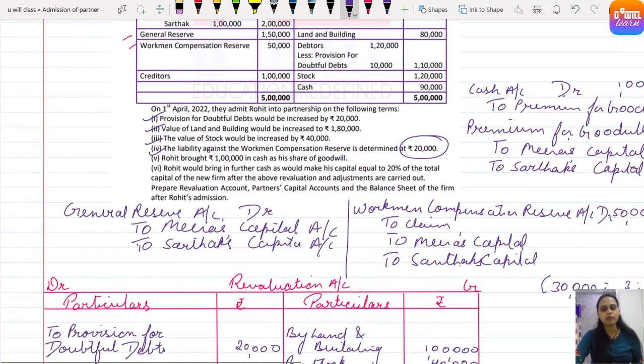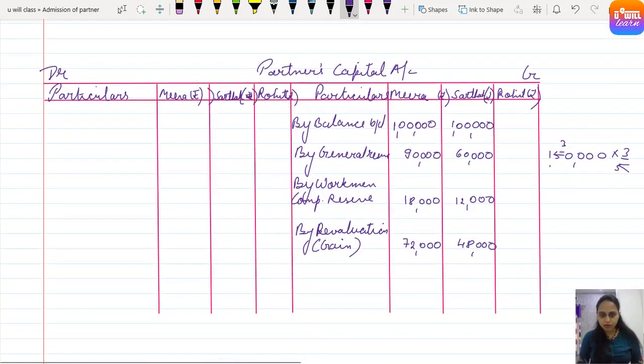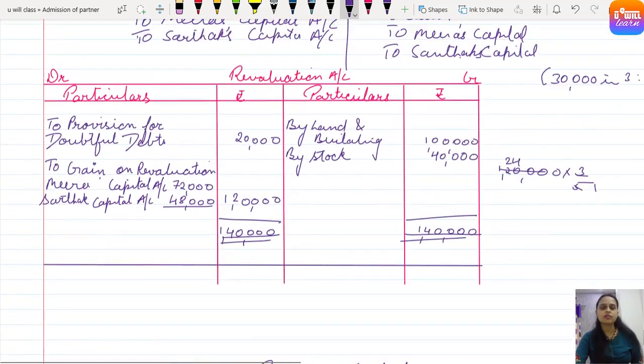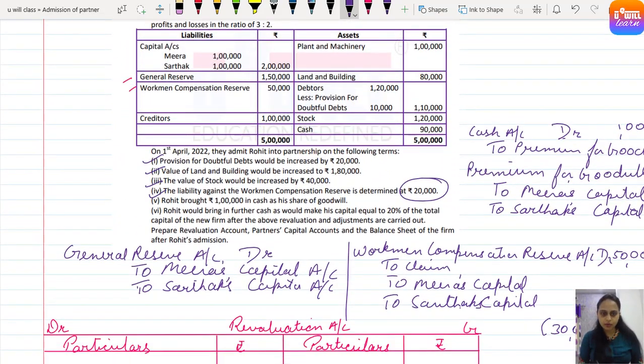So by premium for goodwill, Mira 60,000 and Sarthak 40,000. That is 1 lakh in the ratio 3 is to 2. Clear everyone? Understood? So this is also done. Rohit brought rupees 1 lakh in cash for goodwill.